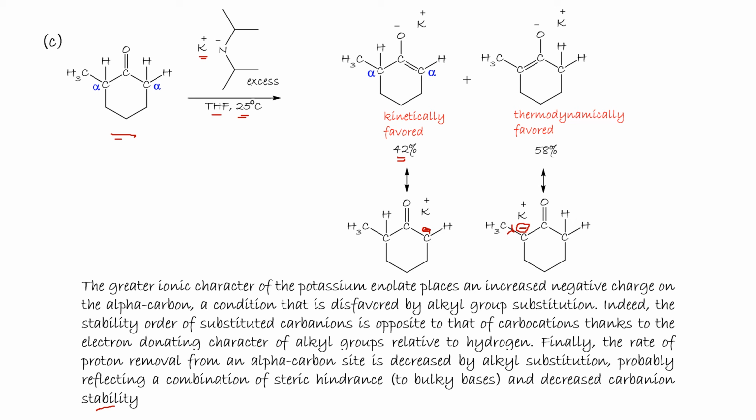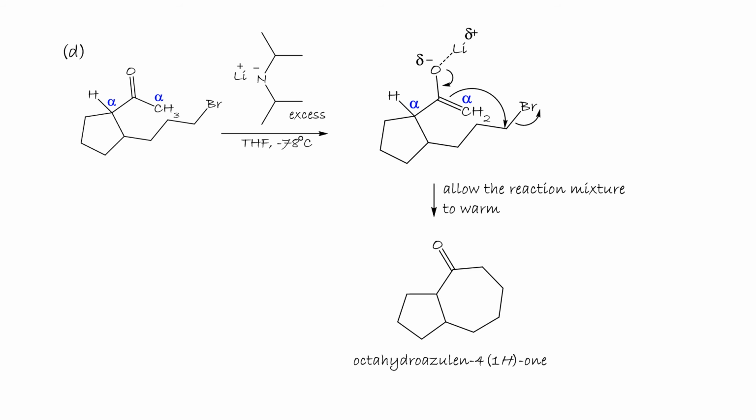So in here it is 42% kinetically favored and 58% thermodynamically favored. Allowing this compound to react with LDA in THF at minus 78 degrees Celsius gives the enolate of what we call the kinetically favored species, with less substitution.